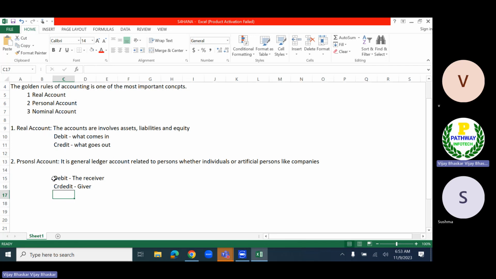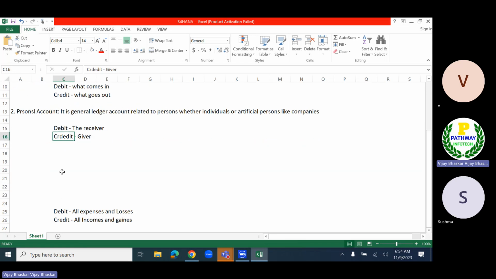So for the personal account, let's assume the XYZ person is receiving money from some other person. Now he is going to be debited, meaning he is gaining. The person is gaining, and credit is the giver. Some other person is losing the money. From someone the money is going out, and someone is receiving the amount.